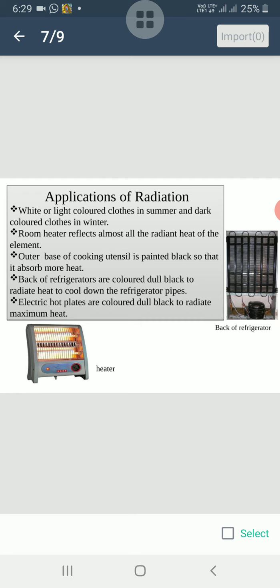The outer base of a cooking utensil is painted black so that it absorbs more heat so that cooking can be done in less time. The back of refrigerators are colored dull black to radiate heat more effectively in order to cool down the refrigerator pipes. Electric hot plates are also colored dull black to radiate maximum heat.